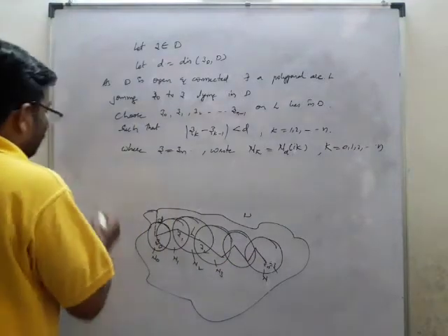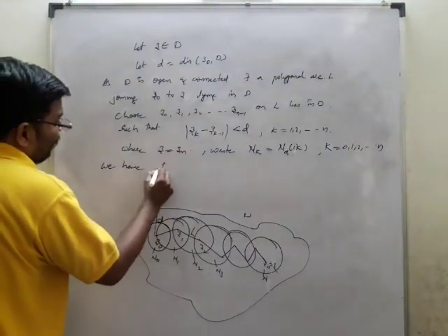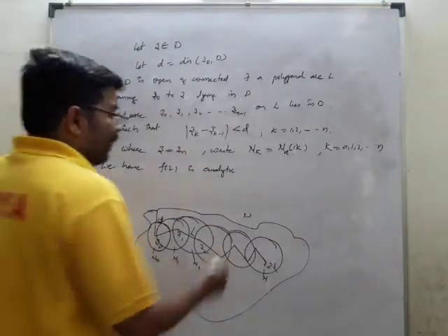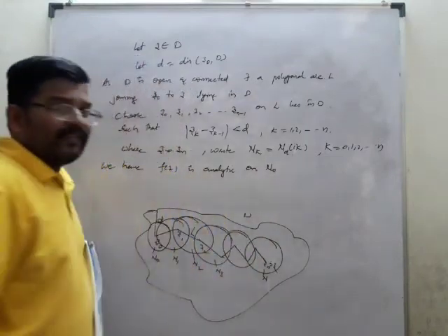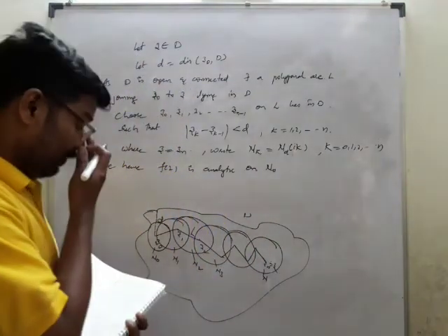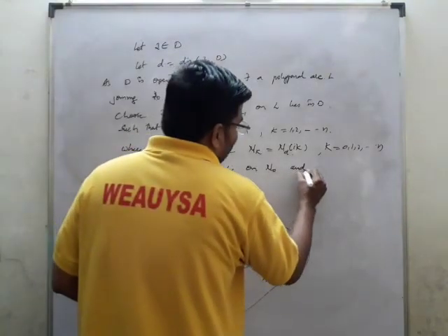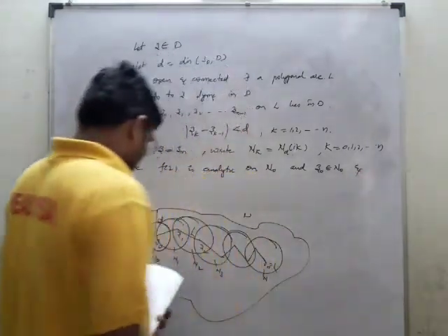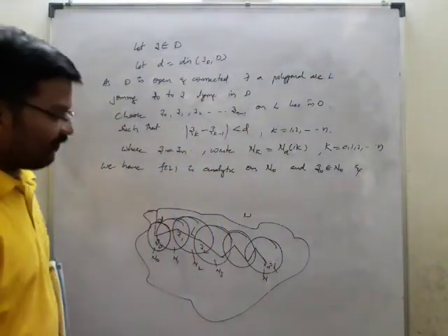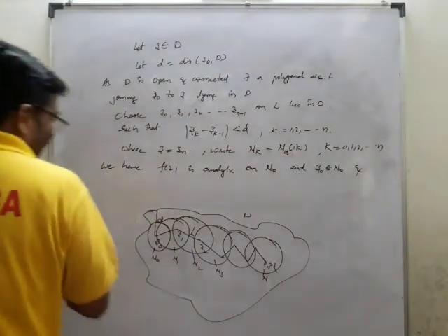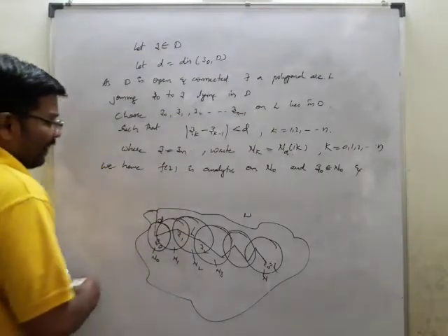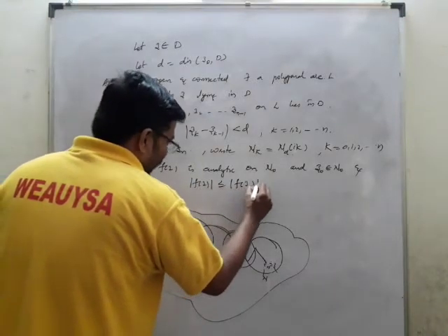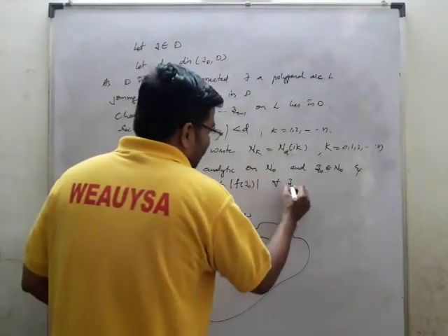Okay. Now we have f of z is analytic on N0. Now we have taken a function f of z which is analytic on N0, and z0 belongs to N0. Now according to the previous theorem what we have proved, we can write here: mod f of z is less than or equal to mod f of z0, for all z belongs to N0.